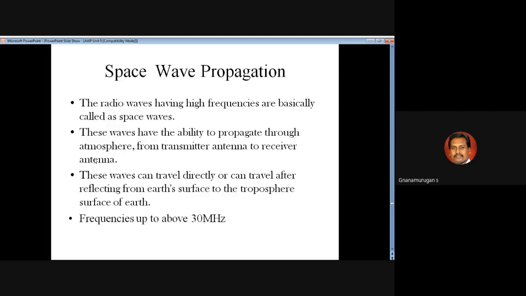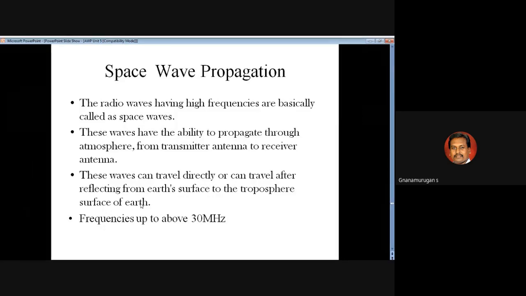The second point is that you can transmit the electromagnetic waves directly or indirectly between the transmitter side and the receiver side. This space wave can travel directly, or it can travel after reflecting from the earth's surface to the troposphere. So there are two ways of communication: an indirect wave and a direct wave.